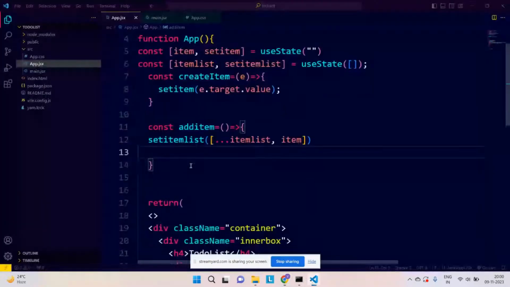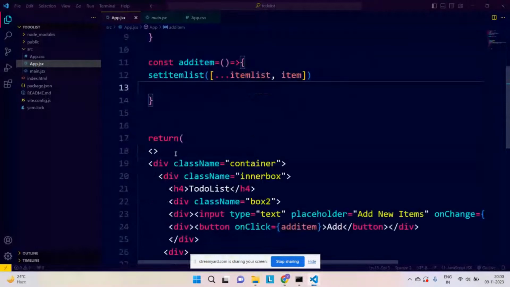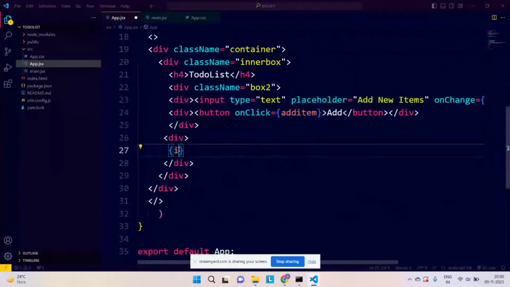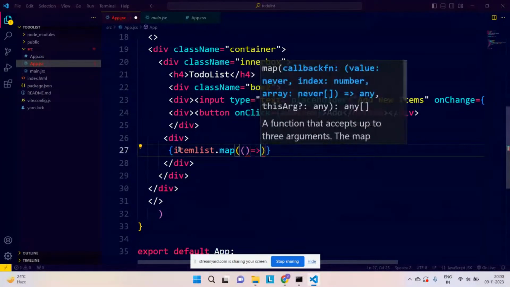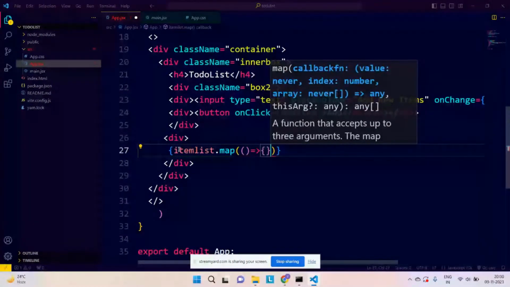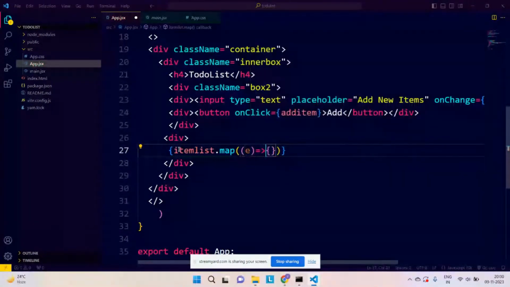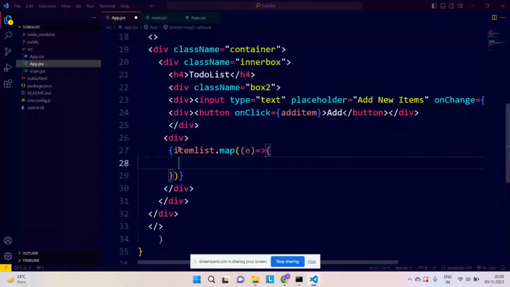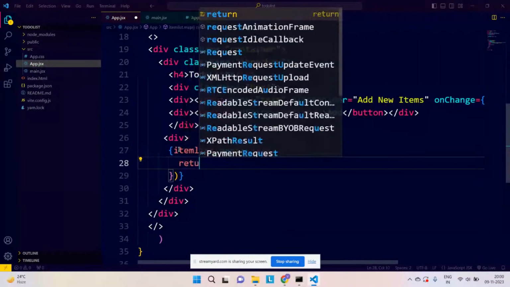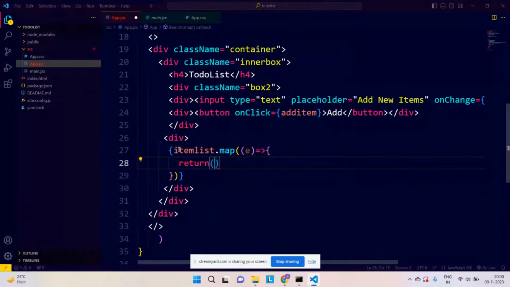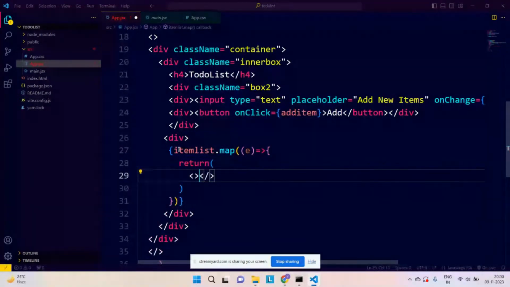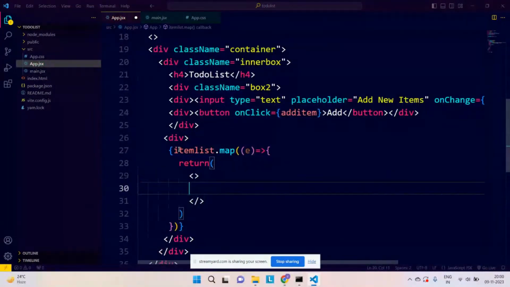If we just go down, we have already defined one div. For that, I need to do something like this. Okay, we are having the item list. We just need to map over it. And yesterday only we have seen how to map on any particular array. Correct. Something like this. If you just do return and write the syntactic sugar form, and if I just take h1 over here, if I just say okay, write e.